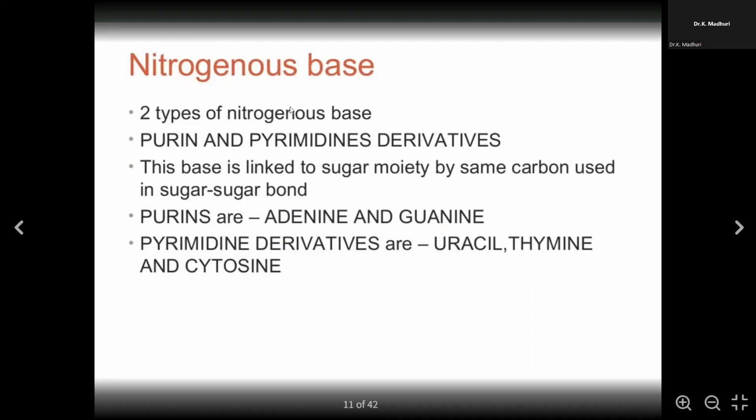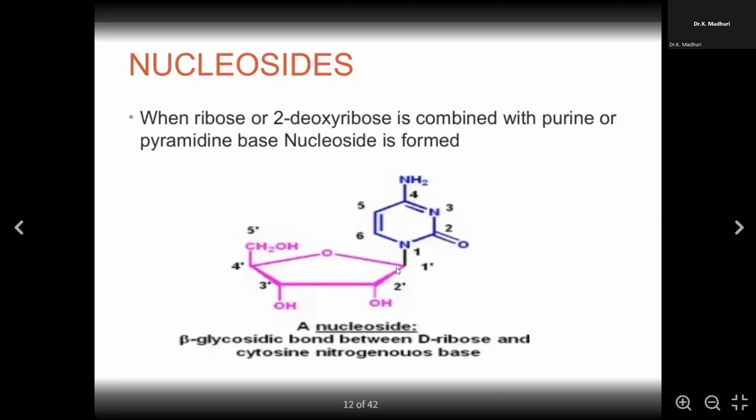Now let us see the nitrogenous bases. As I mentioned, we have two types of nitrogenous bases, that is purines and pyrimidines. You have purine derivatives and pyrimidine derivatives. This base is linked to the sugar. The purines and pyrimidines are linked to the sugar with a glycosidic bond. And as you can see, the purines which are present in DNA and RNA are adenine and guanine. Whereas the pyrimidine derivatives which are present are uracil, thymine, and cytosine. So here comes a nucleoside.